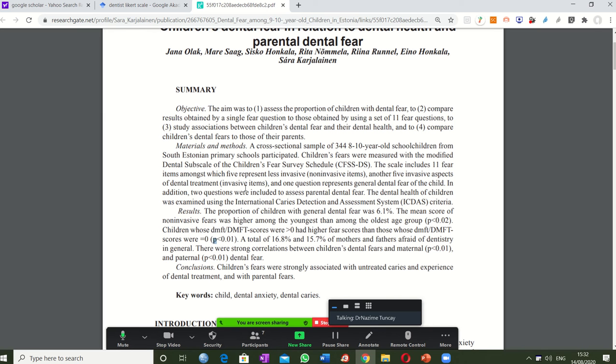And here, a cross-sectional sample of 344 people, not less. We say that if we see a research study below 30, we say don't trust it. It's too little. It's not generally accepted, but only in rare, very serious cases.